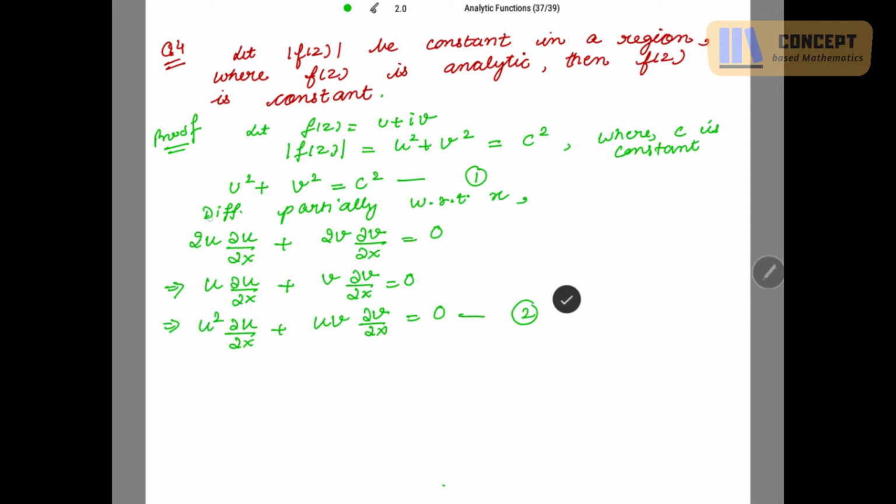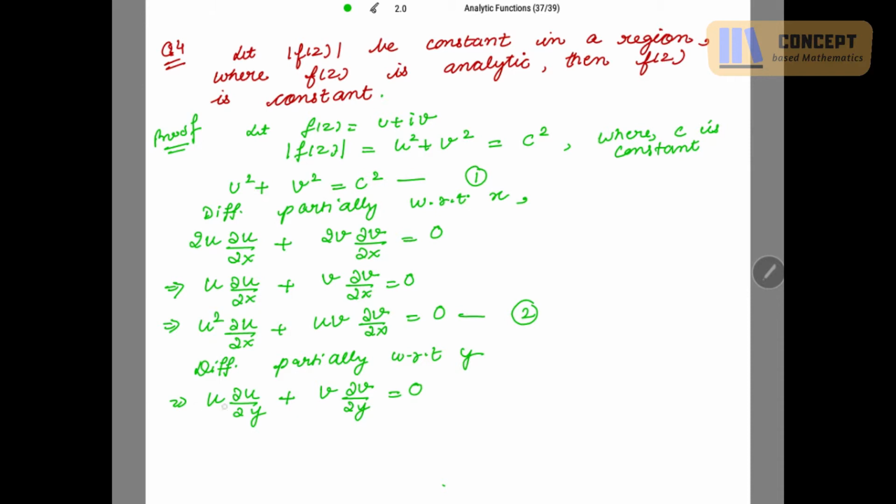Similarly, if I differentiate partially with respect to y, what will I get? This is u ∂u/∂y + v ∂v/∂y = 0.